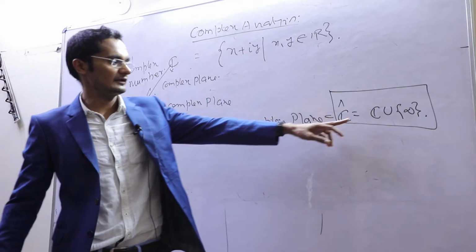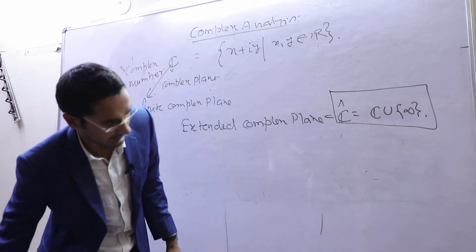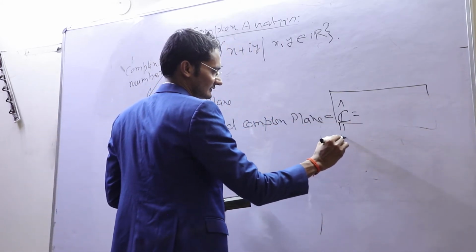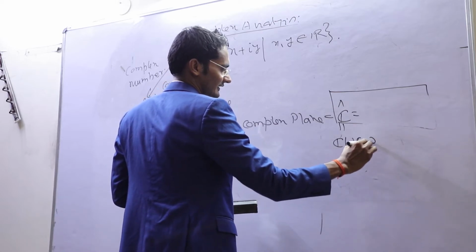This is the extended complex plane, and this is written as C hat, which is C union infinity.